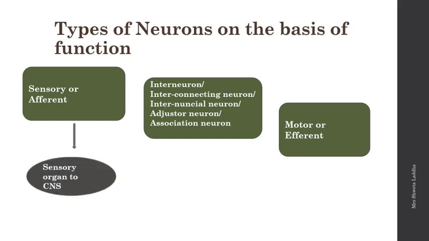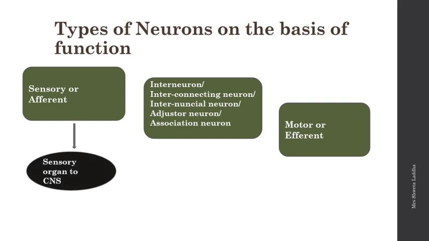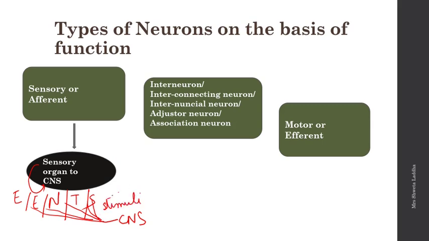The sensory or afferent neurons are connecting sensory organs to the central nervous system. Which are the 5 sensory organs? We have eyes, ears, nose, the taste buds on the tongue and our skin. These are the 5 sensory organs. And these sensory or afferent neurons connect from the sensory organs to the central nervous system, carrying different types of sensory stimuli from sensory organs to the central nervous system. So I hope you got it.